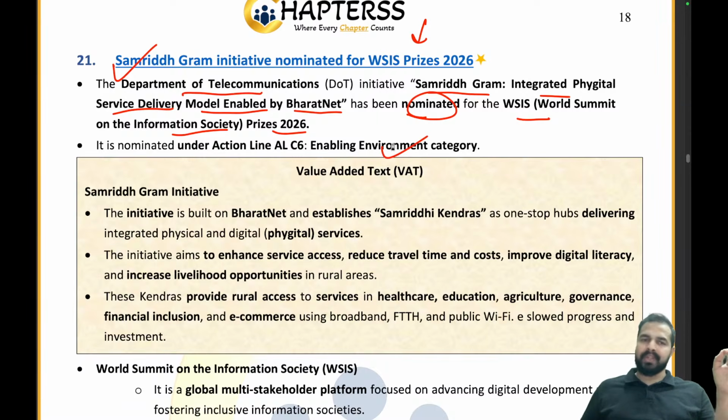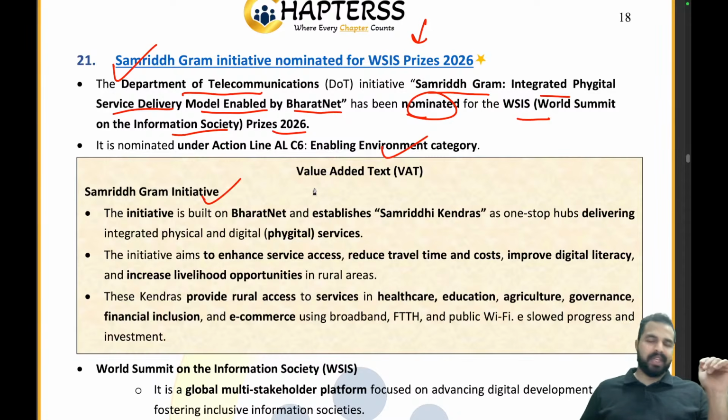So what you have to remember is the name of the initiative: Samrit Gram integrated phygital service delivery model enabled by BharatNet. Clear? This is the name of the initiative nominated under the WSIS Prizes. This WSIS conference will take place in 2026 in Geneva, and at that time we will understand whether it gets the prize or not. Now let's try to understand Samrit Gram. Samrit Gram is important for us.